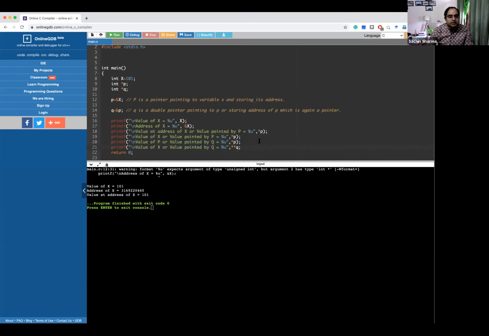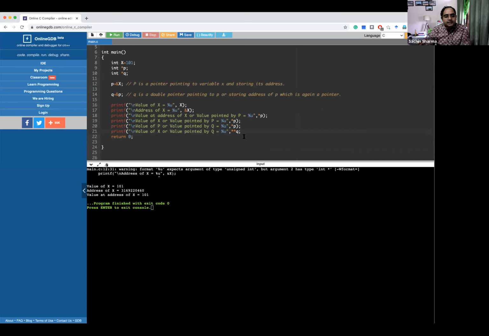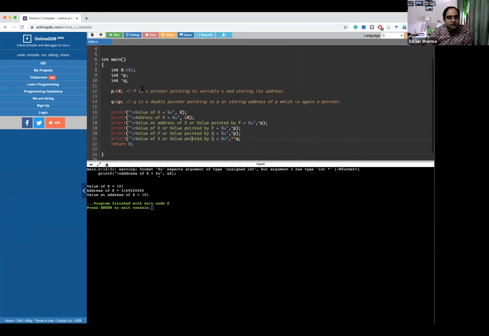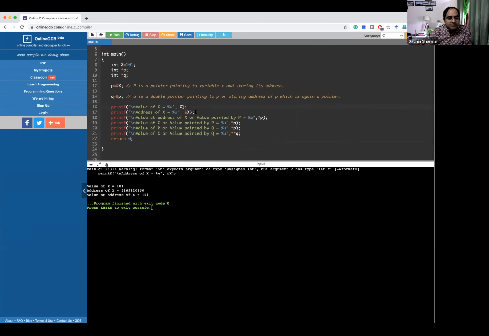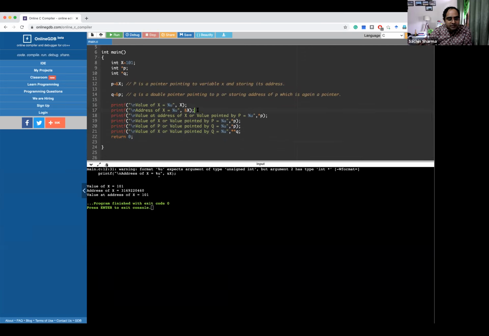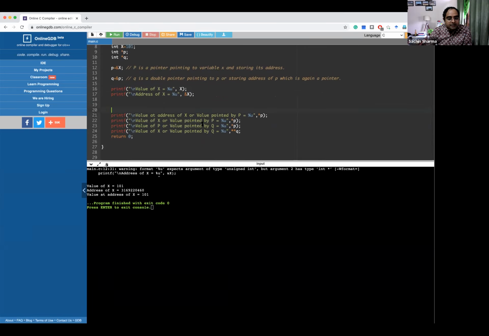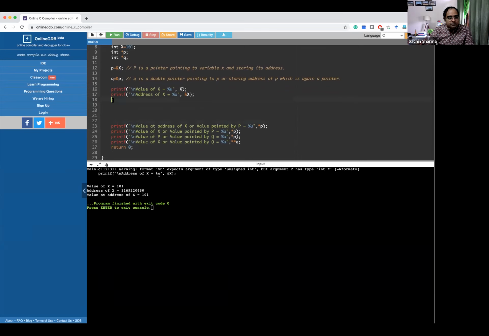Okay, so now we see what we are doing, that we have made these arrangements to understand how a double pointer or pointer to pointer works, or how a simple pointer works. So here I have this variable x and I am printing the address of x, and then let's print the address of, let's see what happens here.